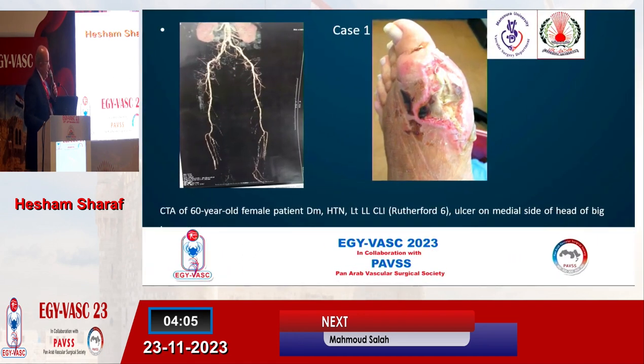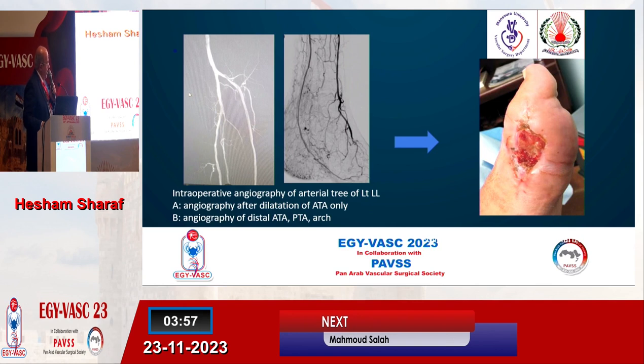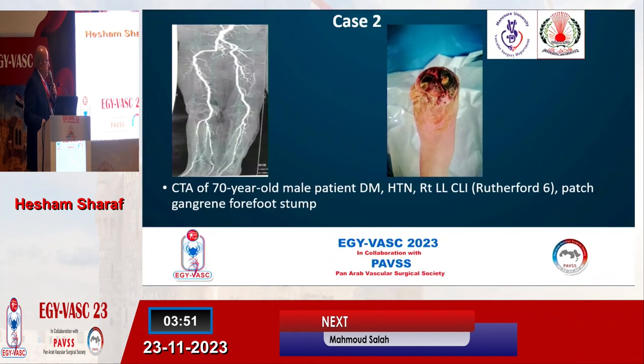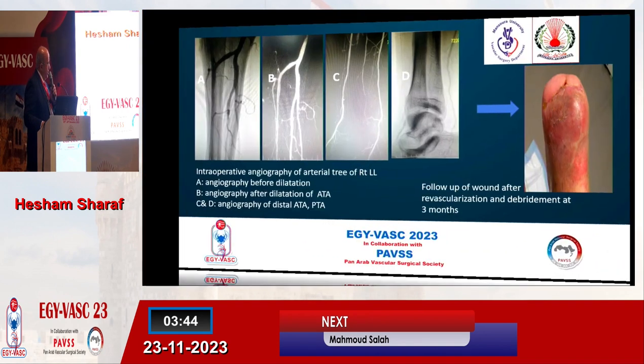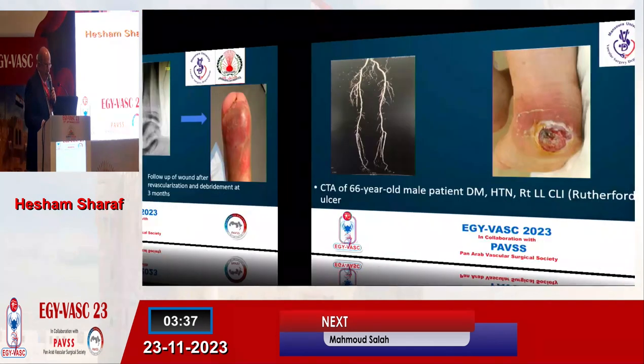This is one of our cases with anterior tibial occlusion, and this is after successful angioplasty and healing of the ulcer in the big toe. Another case with gangrene of the stump after TMA, and we dilated the anterior tibial artery till the patent arch, and we can show the presence of patent anterior and posterior tibial arteries and the healing of the ulcer.